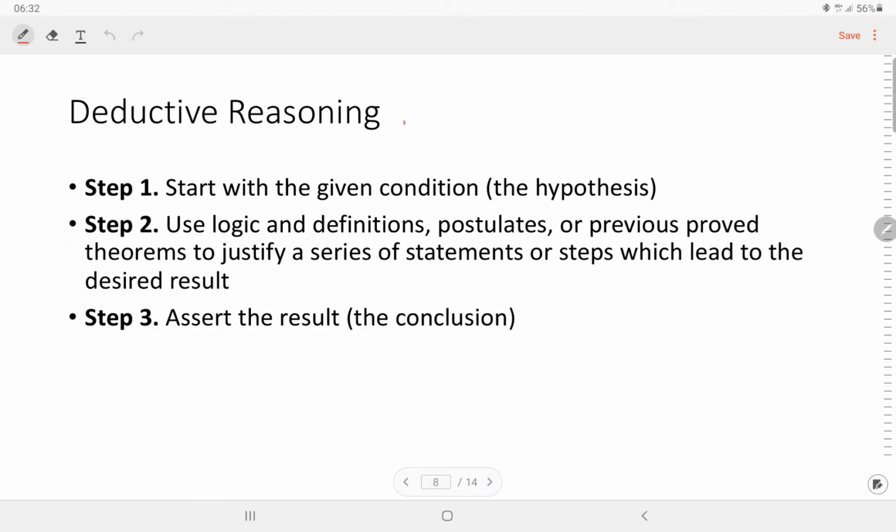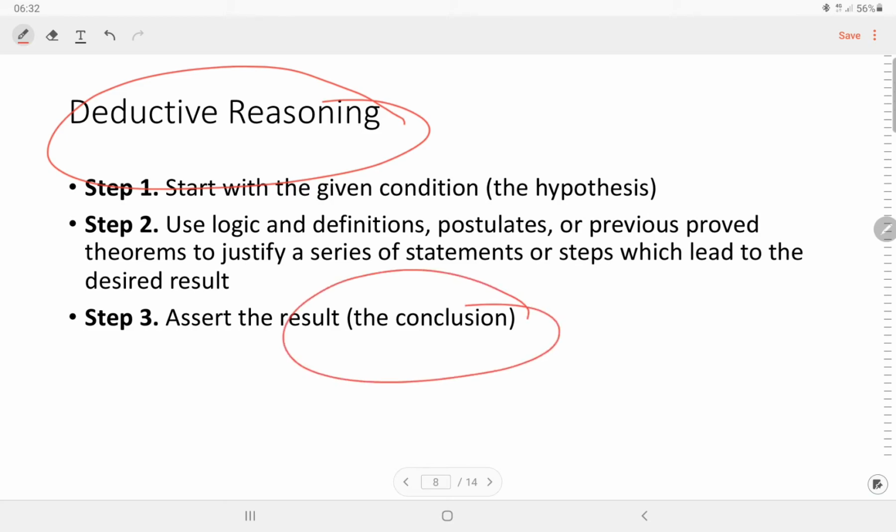So we have the deductive reasoning steps. The first is to start with the given conditions, the hypothesis. The second step is to use logic and definitions, postulates, or previous proven theorems to justify a series of statements or steps which lead to the desired result. And the last step is to assert the result or the conclusion. These are the steps of deductive reasoning.